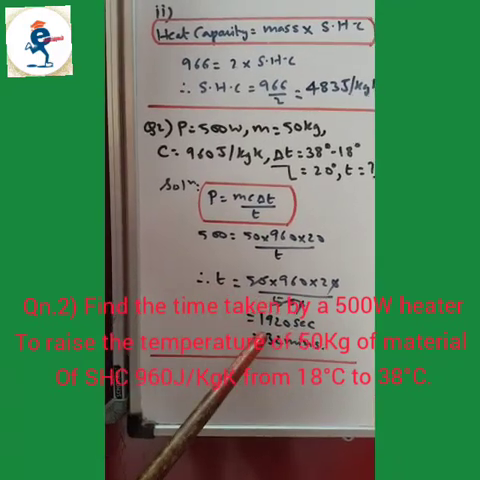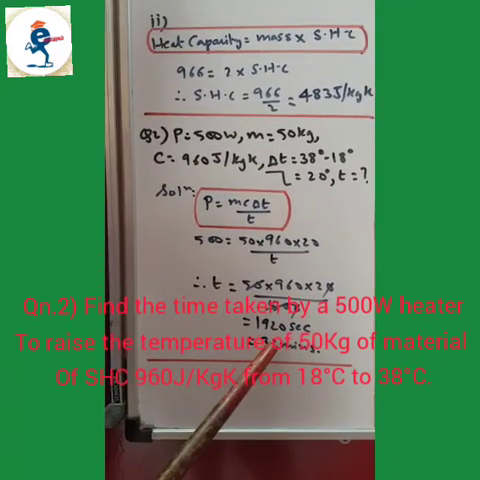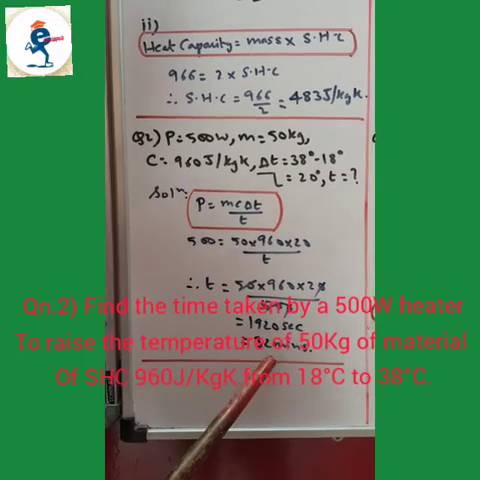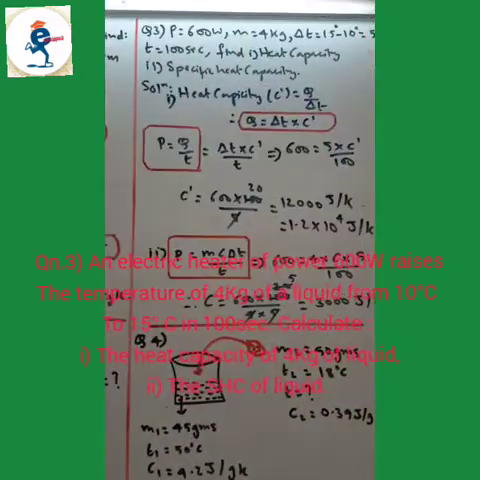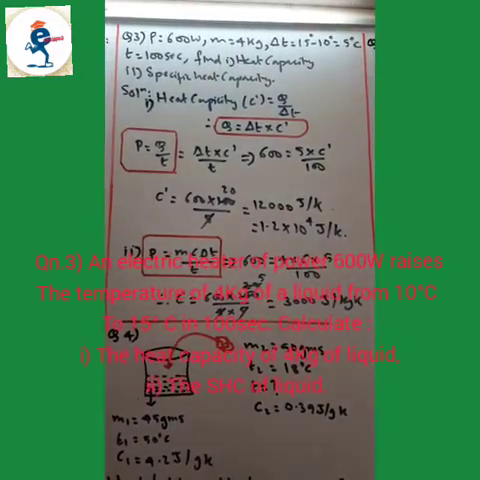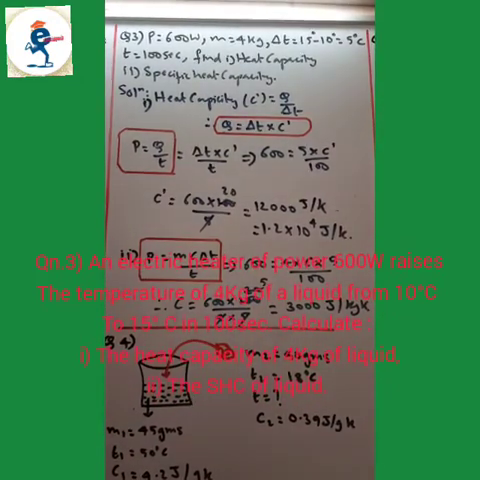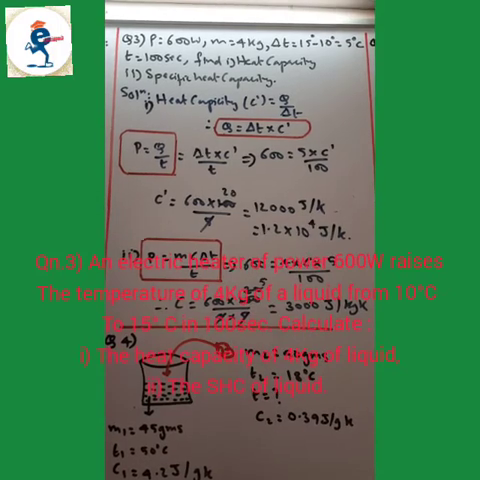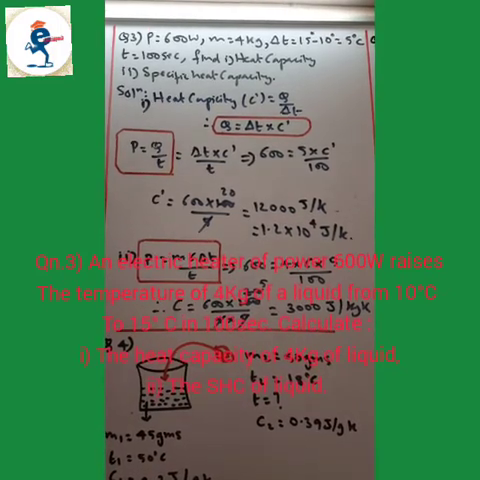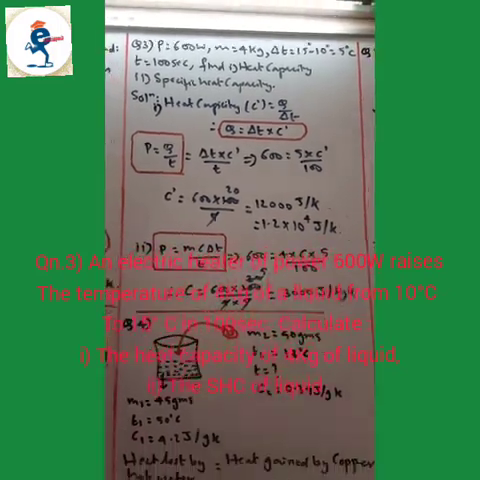So cancel, you get 1920 seconds, that is 32 minutes. Third question. An electric heater of power 600 watt raises the temperature of 4 kg of liquid from 10 degrees Celsius to 15 degrees Celsius in 100 seconds. Calculate the heat capacity of 4 kg of liquid, and the specific heat capacity of the liquid.